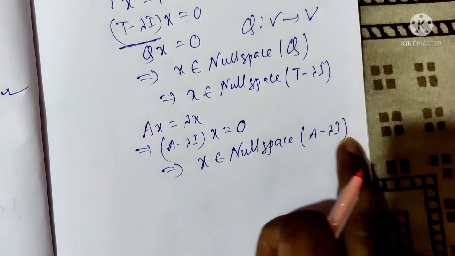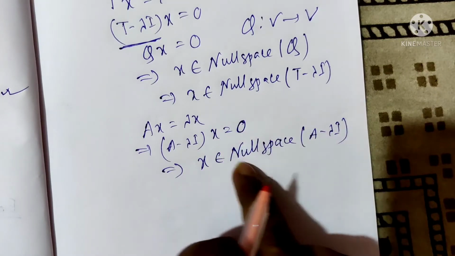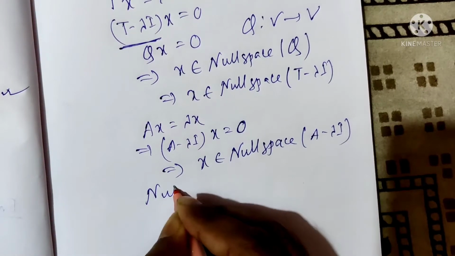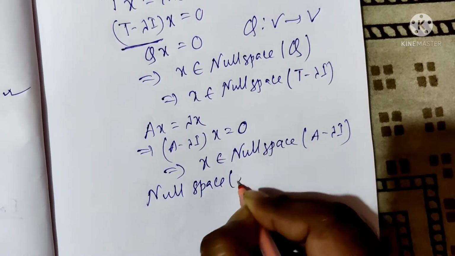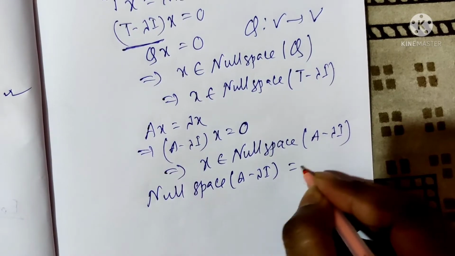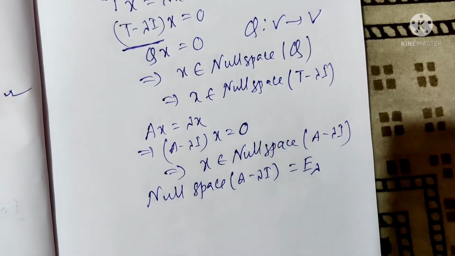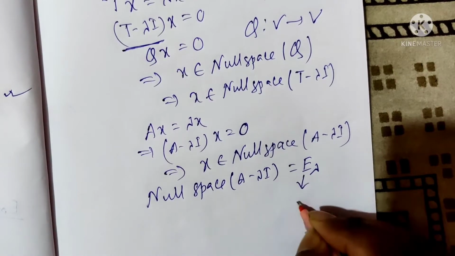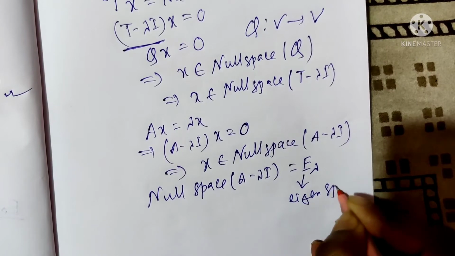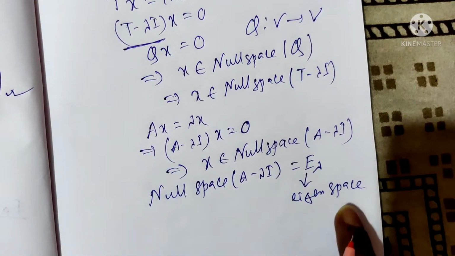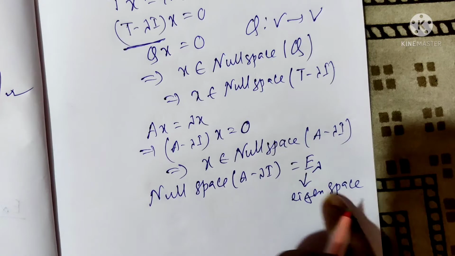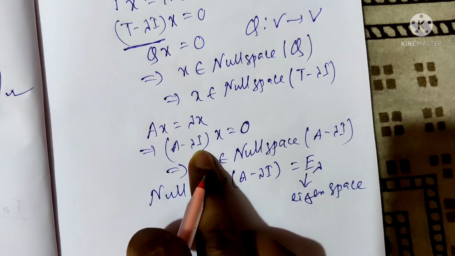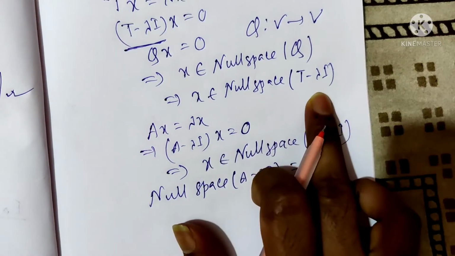So this null space is a set. This null space of A minus lambda I equals E lambda, and this is called the eigenspace. The eigenspace is nothing but the null space of A minus lambda I, or T minus lambda I.